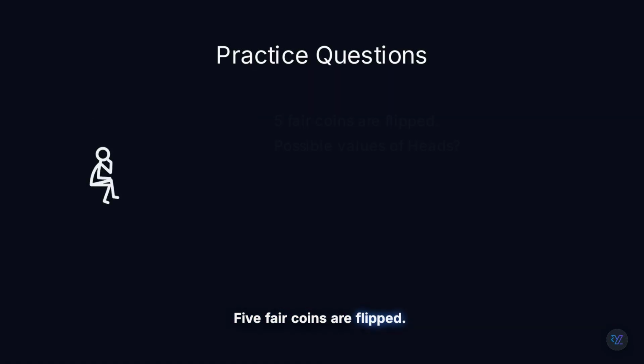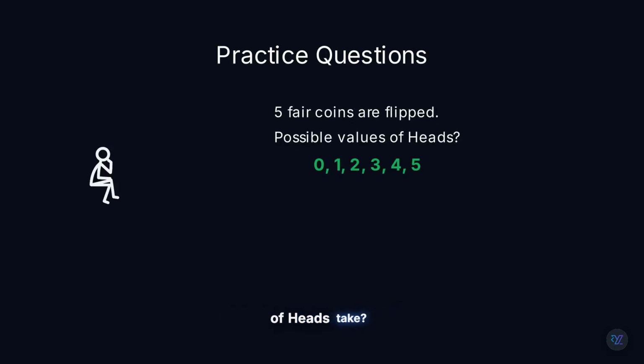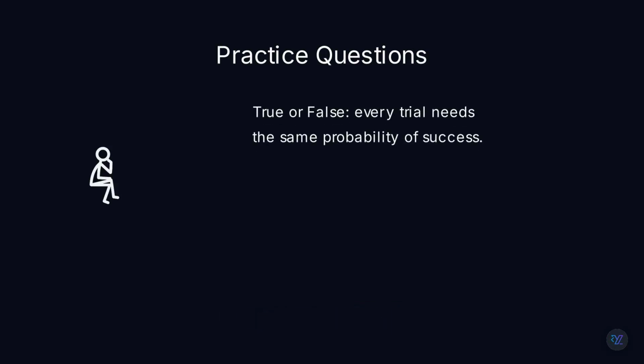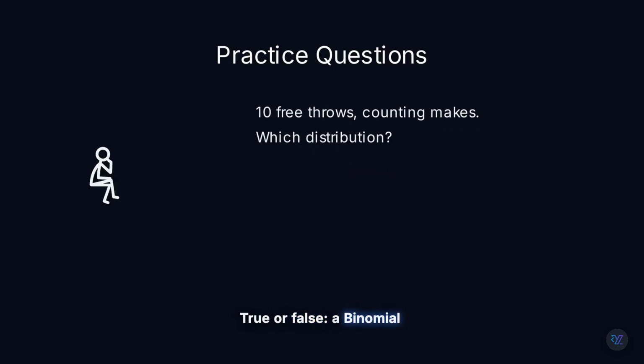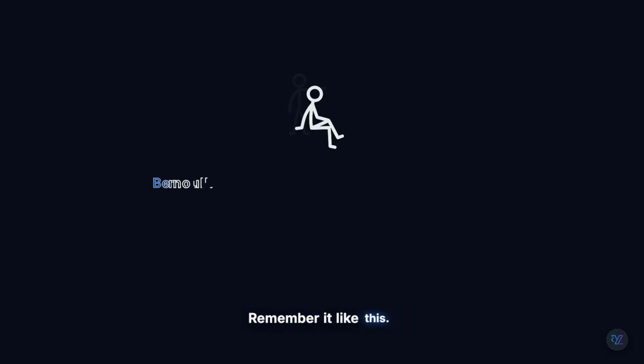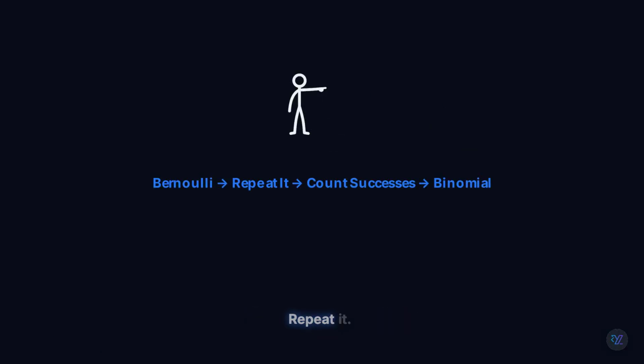5 fair coins are flipped. What values can the number of heads take? 0 through 5. True or false? A binomial distribution requires every trial to have the same probability of success. True. A basketball player takes 10 free throws, and we're interested in how many shots they make. Which distribution should we use? The binomial distribution. Remember it like this. Bernoulli is 1 trial, repeat it. Count the successes, that's binomial.